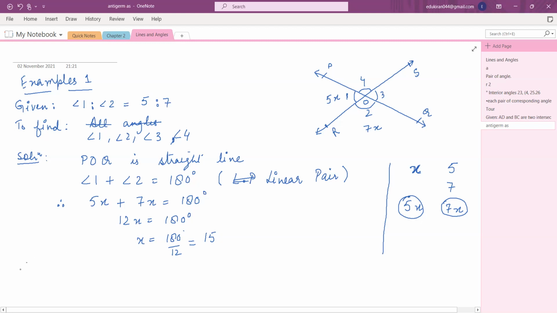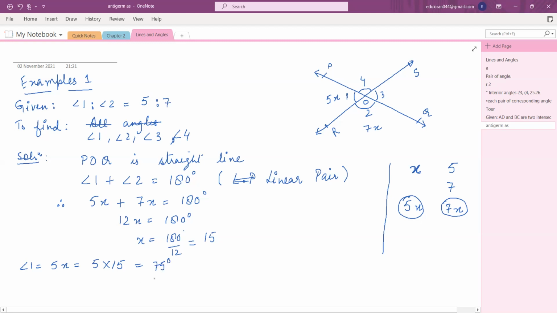So therefore, angle 1, which was 5x, how much will it become? 5 into 15. Miraj, tell me, what will you get? Quickly, tell me quickly. How much is 5 into 15? 75. Yes.